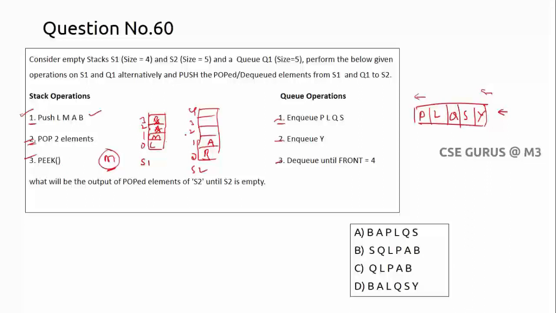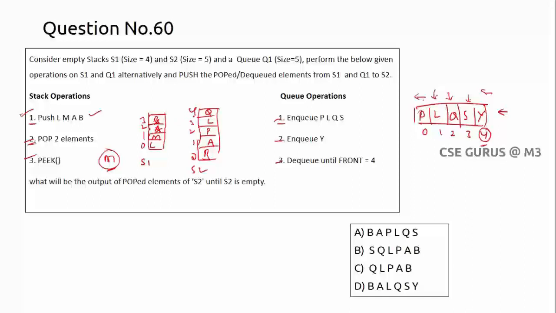Then dequeue until front is equal to 4. So here 0, 1, 2, 3, 4. Until front is equal to 4, so if I delete this, front will be here. So PLQ will be taken. Yes, the stack is full.